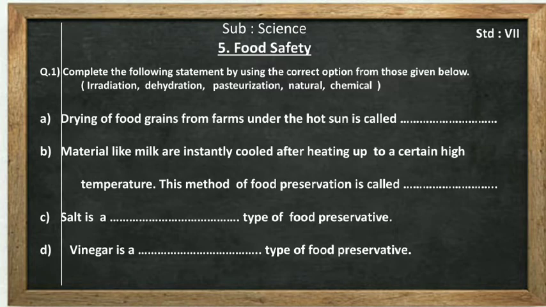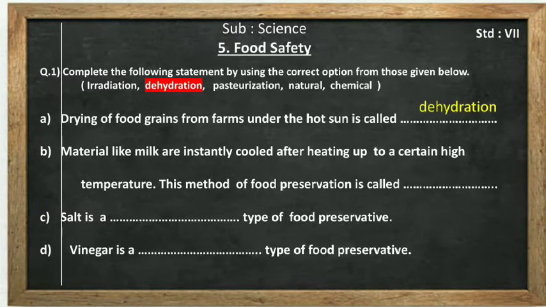Okay, now drying of food grain. Drying of food grain is what we are doing. We are doing dry it. Means we are removing water or moisture from the grains under the hot sun condition. And this process, which option or which answer you will write for it? Irradiation, dehydration, pasteurization. Yes, the answer is dehydration, because dehydration is the process of removal of water or moisture from food stuff. Okay, so here dehydration, this answer will come here.